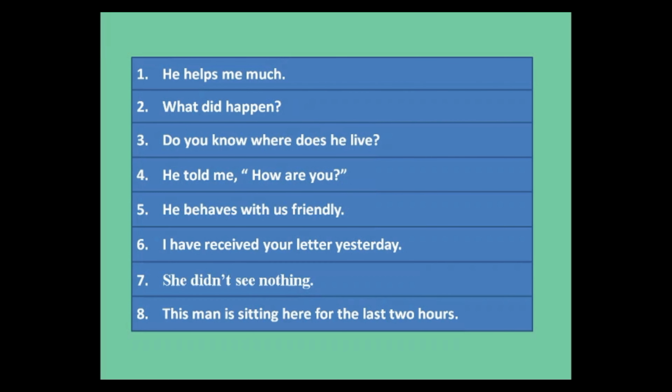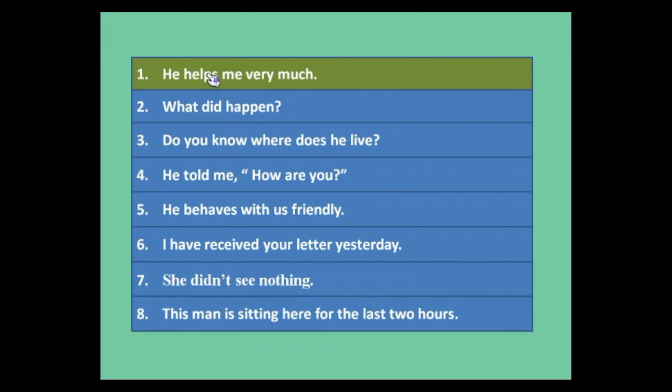Let's come to the first sentence. He helps me much. This sentence is a positive sentence, not a negative sentence. So in a positive sentence you cannot use much as an adverb to modify the verb. Here the verb is help, so you should say he helps me very much.